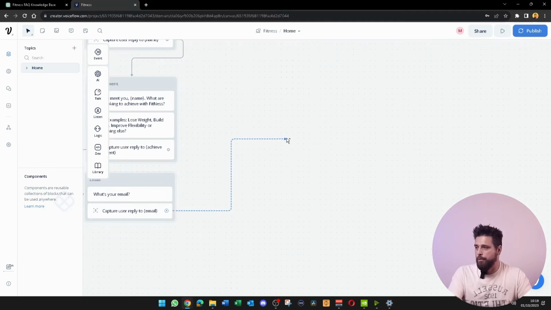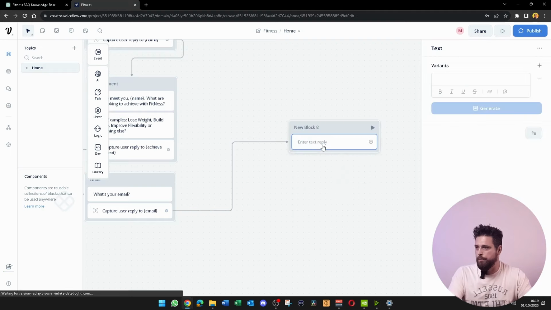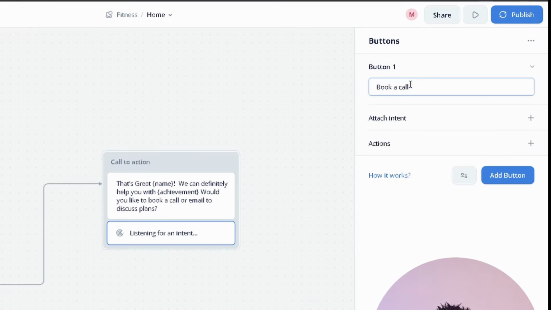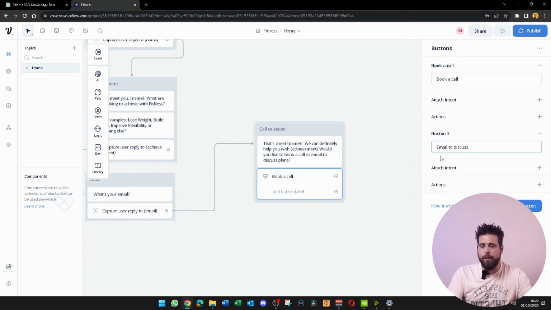From here, we're going to go across, and we're going to do another text block, and we're going to call this one call to action. And in this block, we're just going to put, that's great name, we can definitely help you with, and then their achievement, whatever they typed in, would you like to book a call or email to discuss plans? And then we're going to add in buttons. We're just going to fill these out with book a call. Second one's going to be email to discuss.